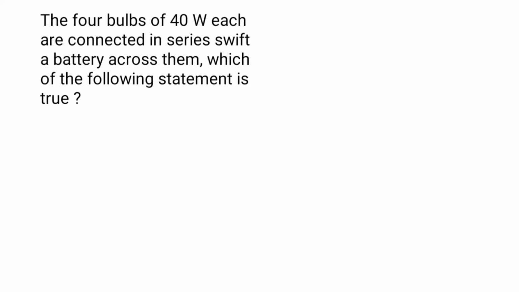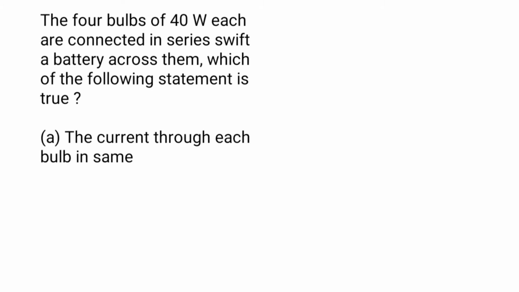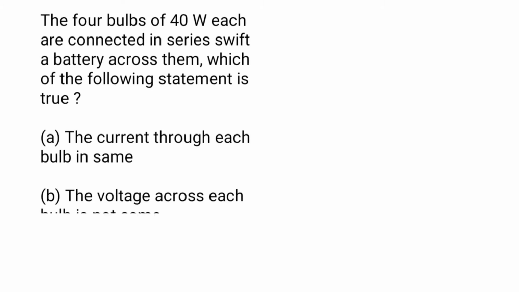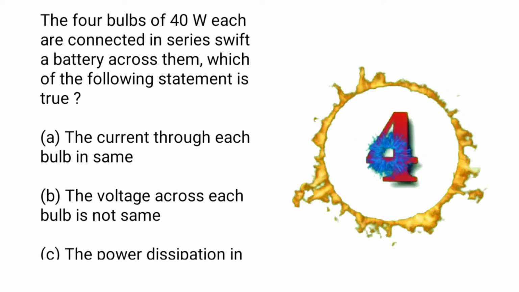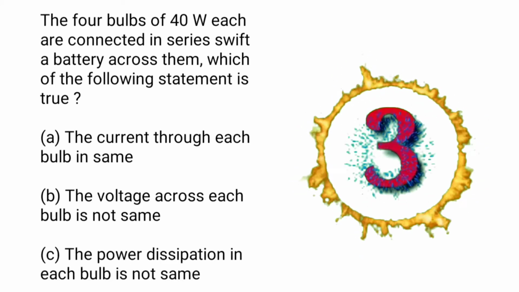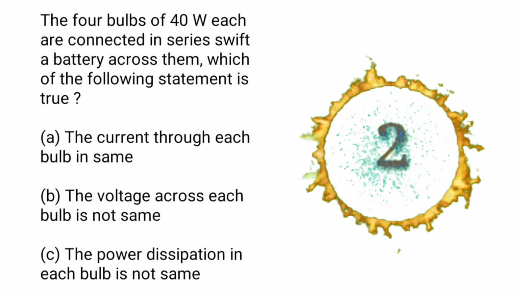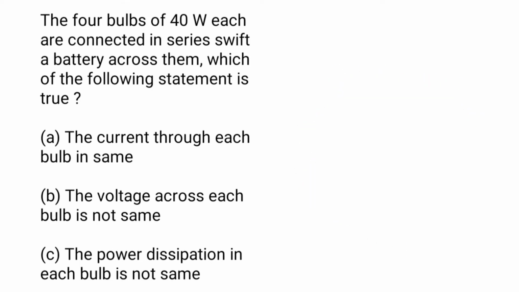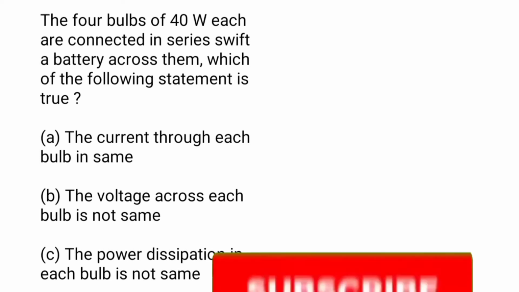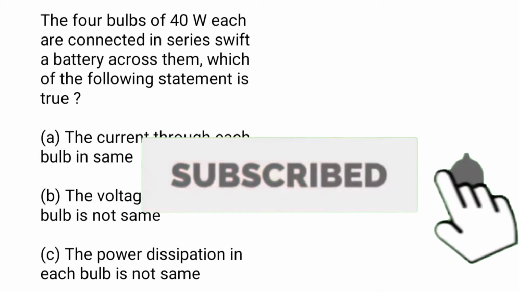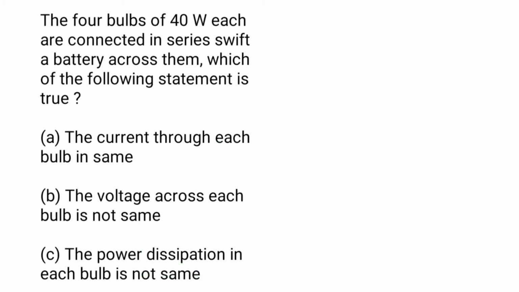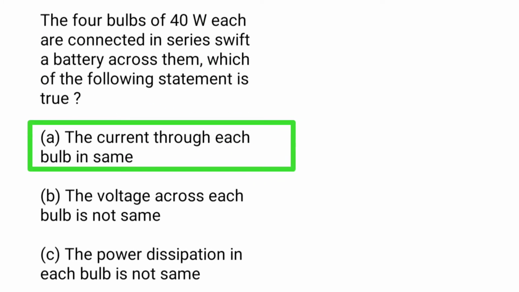Shift a battery across them. Which of the following statements is true? A. The current through each bulb is the same. B. The voltage across each bulb is not the same. C. The power dissipation in each bulb is not the same. So 4 bulbs are connected in series, so the same current flows through each bulb. So the answer is A. The current through each bulb is the same.